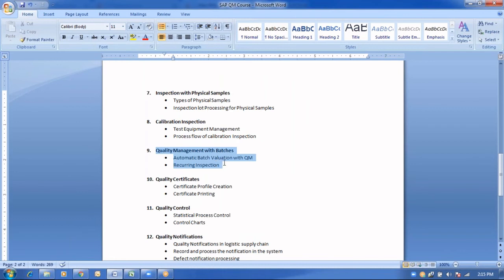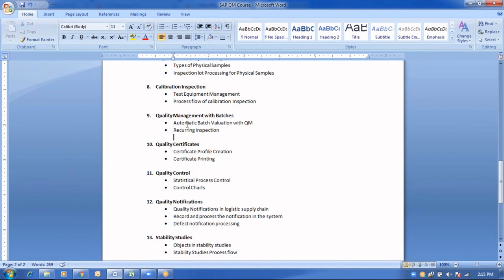Next, under chapter 9, we will be covering quality management with batches. This concept of quality management with batch management falls under recursive inspection. It means that inspection for a particular material or batch will be carried out recursively, every time. For example, we manufacture a particular product, and the shelf life of that product is 3 years. As part of recursive inspection, for every 6 months we take some sample from that particular batch, and we ensure